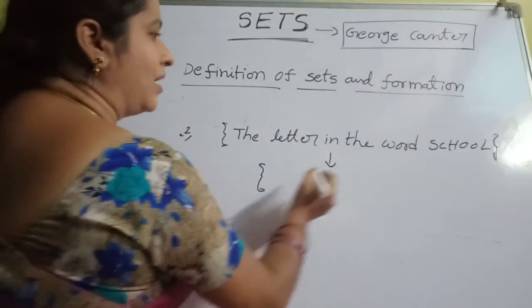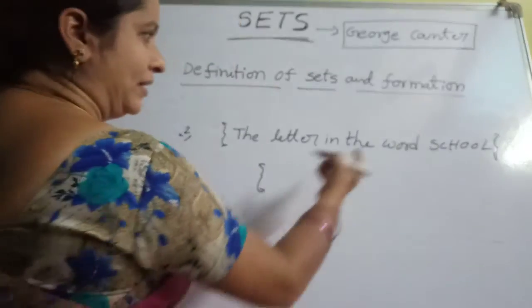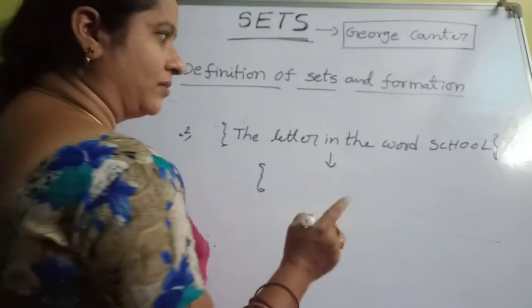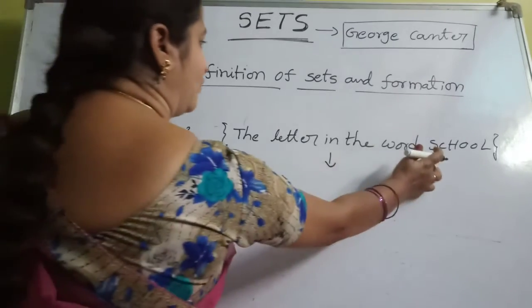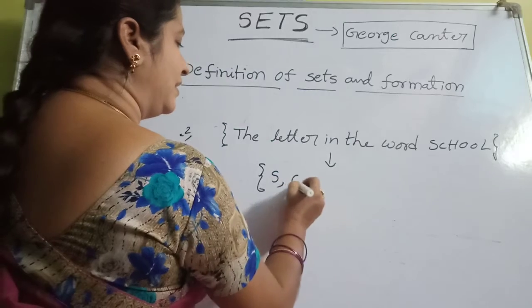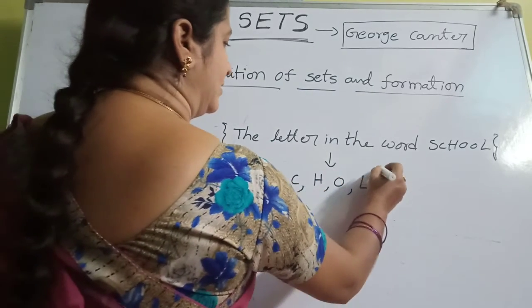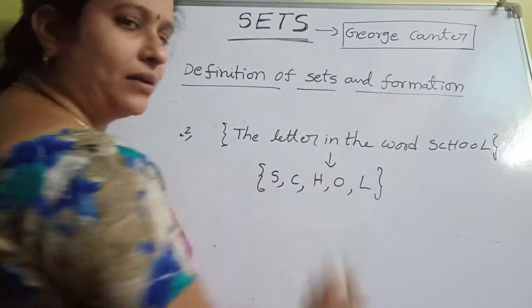How can you convert into roster form? The letters in the word school. So what are the letters in the spelling of school? S is there, C is there, H is there. O is repeated 2 times, but you write only 1 time in the set. The elements do not repeat 2 times in a set. So first letter S, C, H, O, L. These are the only elements in the set.